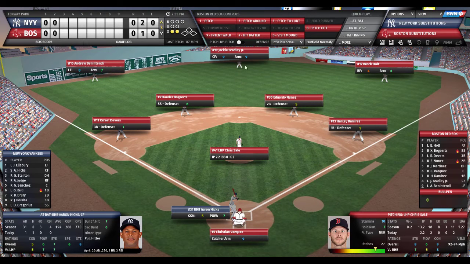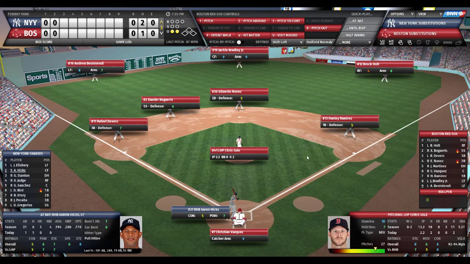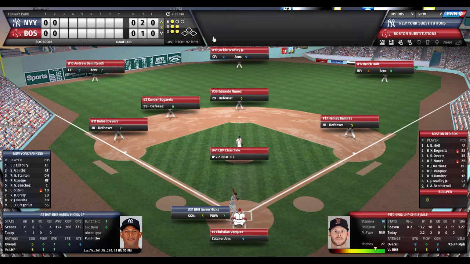He is a pull hitter. The Red Sox infield, and he's a very good hitter. He has decent power at 7 out of 10 and a good eye 7 out of 10. Contact is average. Oh, and I always go here for some reason when I want to. I've hit more batters by accident when I really want to go right here and just shift left. All right, so Hanley Ramirez, the only infielder on the right side of the diamond. Sales deals to Hicks. 1-2 count.